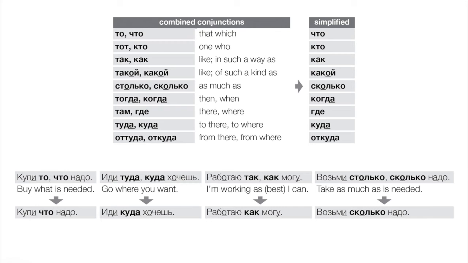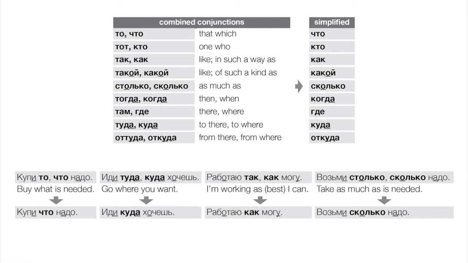So let's look over a few of these. То, что; тот, кто; так, как; такой, какой. Okay, we'll see examples in a moment, but often you would hear these simplified to just the question word: что, кто, как, какой. These conjunctions. Okay, so let's look these over. And again, in theory, you could have either, and there really is no difference in meaning. But obviously the simplified form is shorter, and therefore a lot more likely to be heard in speech.